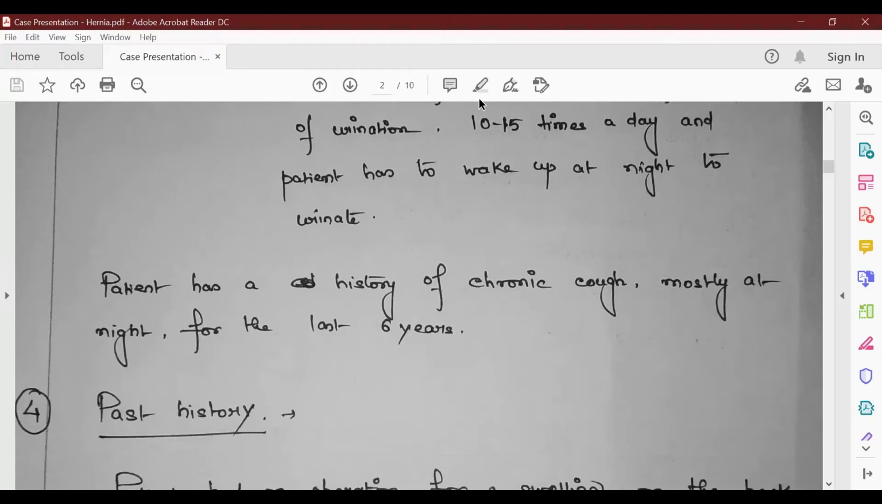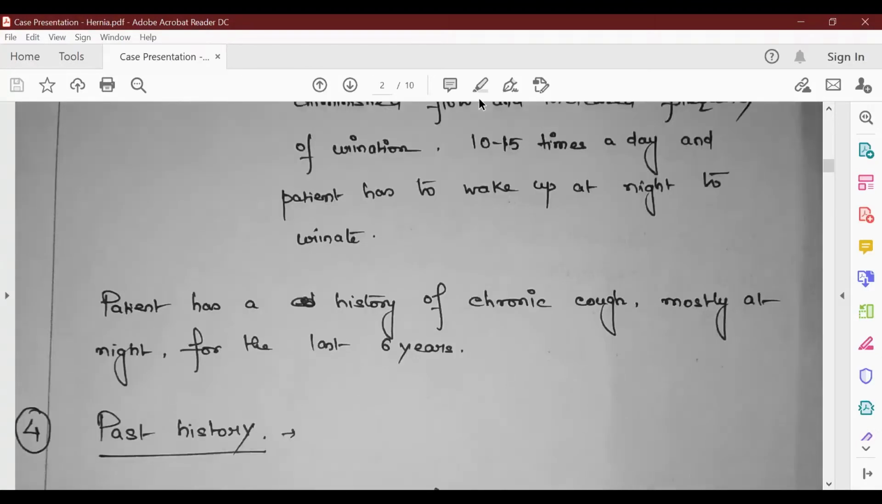The patient has a history of chronic cough, mostly at night, for the last 6 years. So it can be a contributing factor here as well.